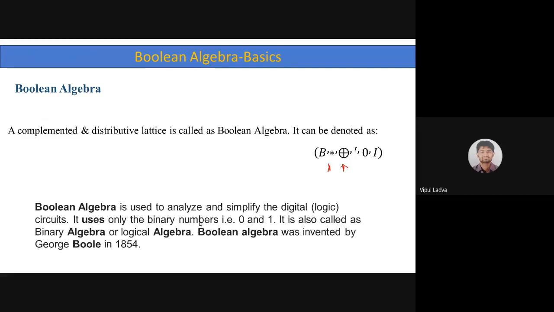Now, one application of Boolean algebra is to analyze and simplify digital, that means logical, circuits. It uses only binary numbers, that means 0 and 1. So it will be very, very useful. It is also called binary algebra, you can also call it logical algebra, is it? And it was invented by George Boole in 1854. In 1854, it was invented by one of the mathematicians, that is George Boole.